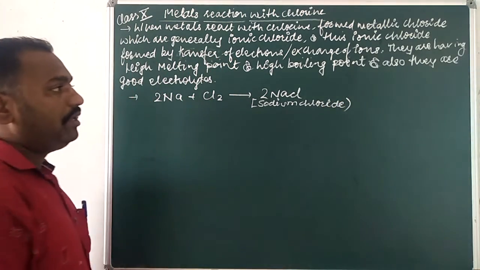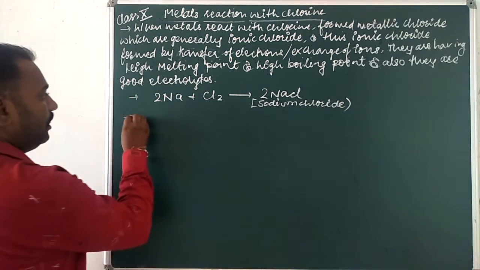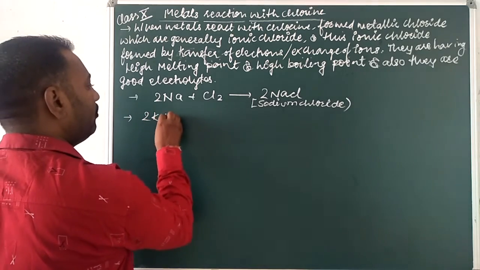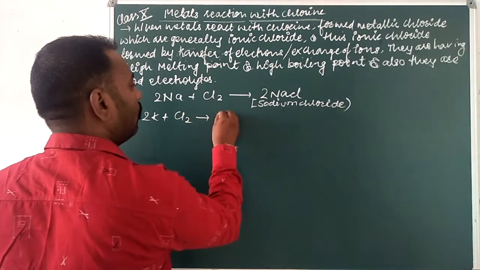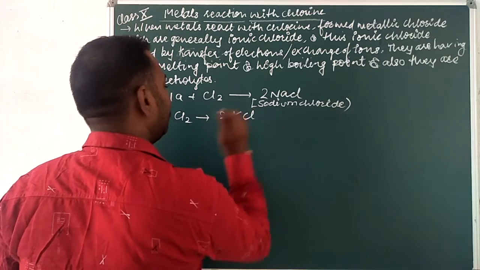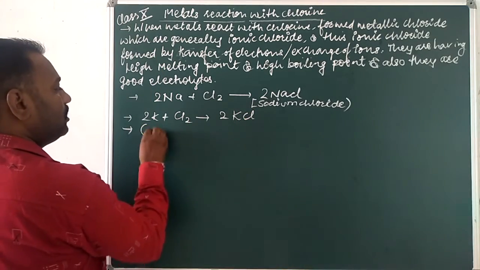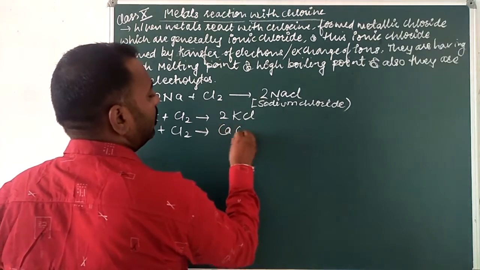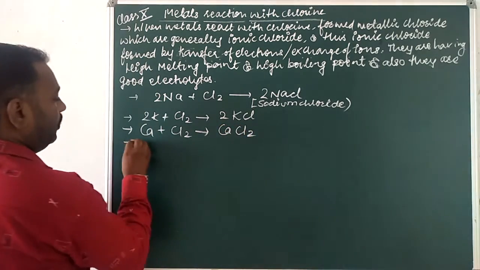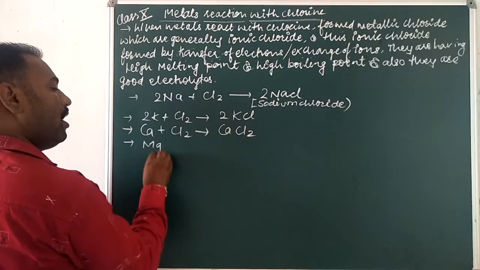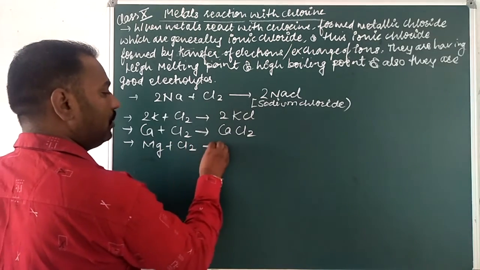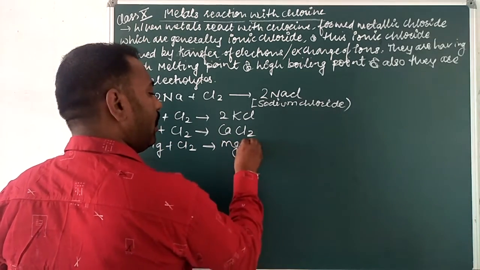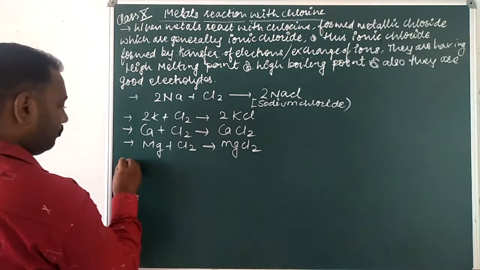Then 2K plus Cl2 gives 2KCl, then Ca plus Cl2 gives CaCl2, then Mg plus Cl2 gives MgCl2.